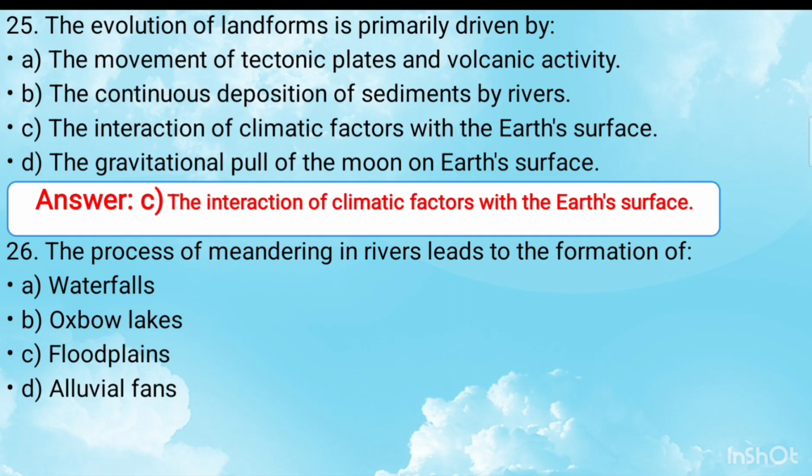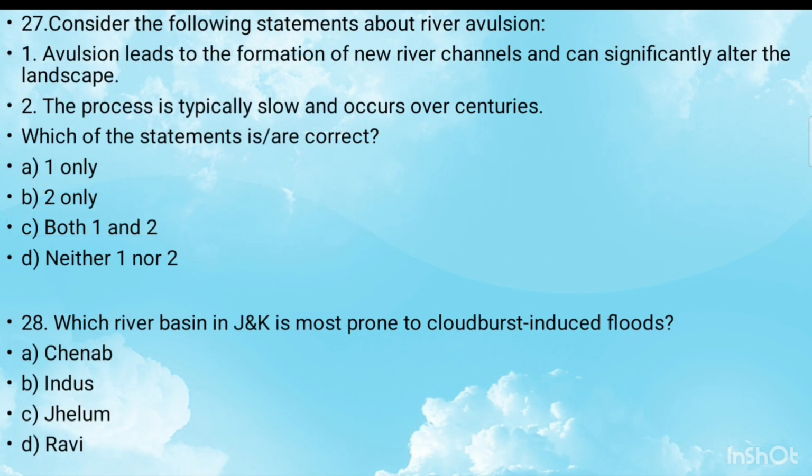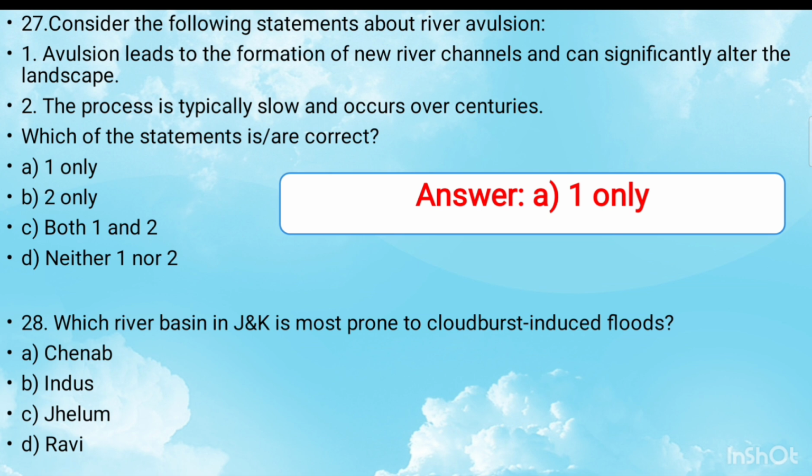Question 26: the process of meandering in river leads to the formation of. The right answer is option B, oxbow lakes. Next, consider the following statements about river evolution. Part 1: evolution leads to a formation of new river channel and can significantly alter the landscape, which is right. Second: the process is typically slow and occurs over centuries. No, the second option is wrong. So the answer will be option A.